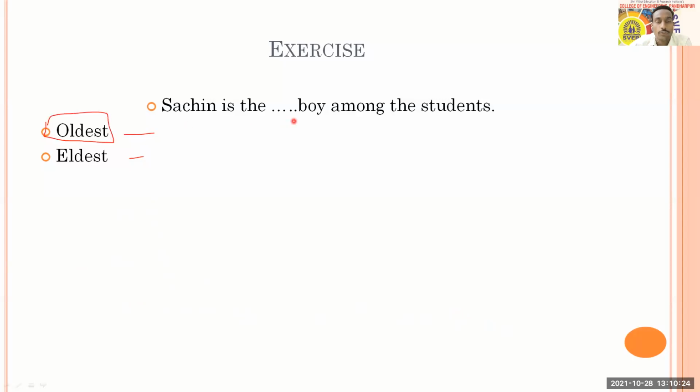And that is simple. We are talking about now boy, and boy is not maybe a kind of close relationship or blood relationship. Here it is in general, so therefore we are using it oldest and not eldest. So people have to think about that. All right. Then next is the question.